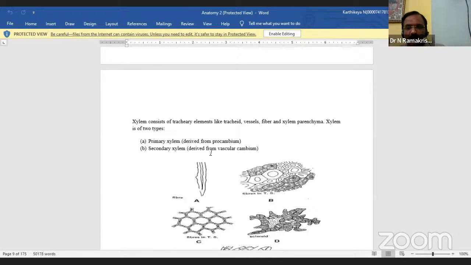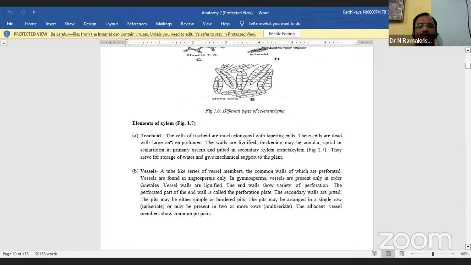The first formed primary xylem elements are called protoxylem. The later ones we call metaxylem. Protoxylem elements are usually tracheids embedded in wood parenchyma. These elements are subjected to stress and disorganized during secondary growth. So this is the xylem.